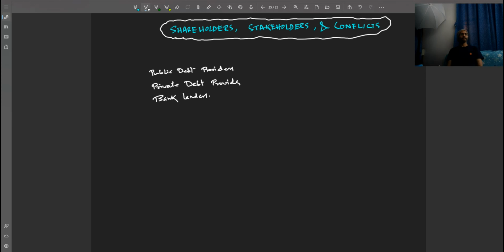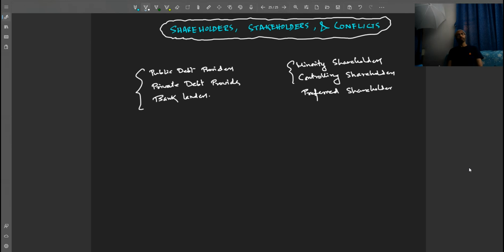This is one set. Another set is the shareholders. Let's say the minority shareholders and the controlling shareholders. These are the shareholders, right? Are there any other shareholders, guys? Yes, there is a preferred shareholder also, which is possible. So these are equity providers, and on the left hand side we have the debt providers, right? So collectively they can be called providers of capital.